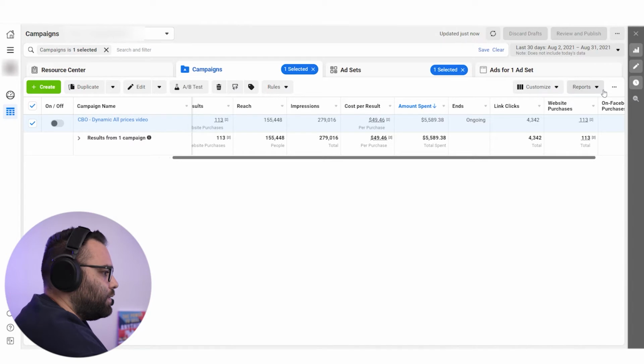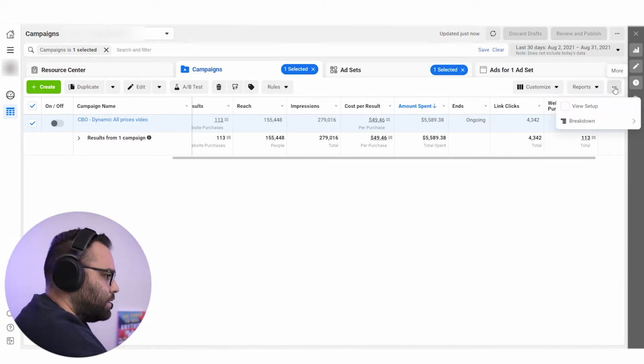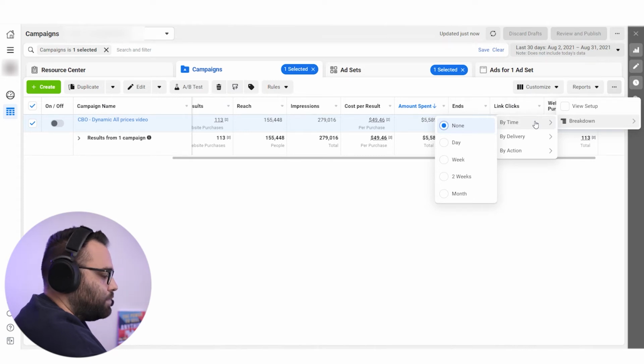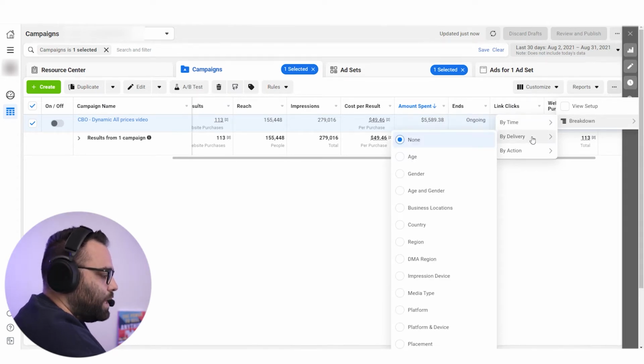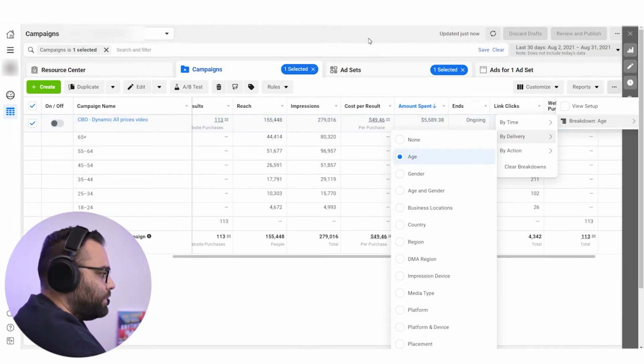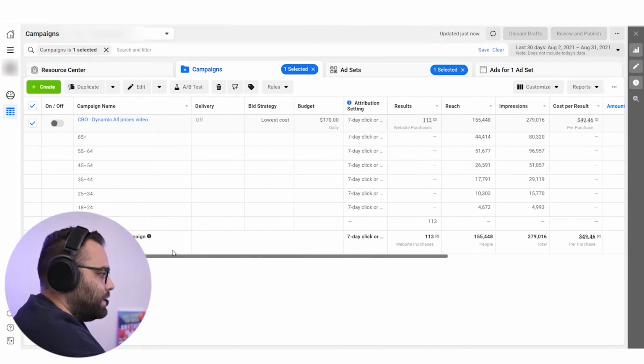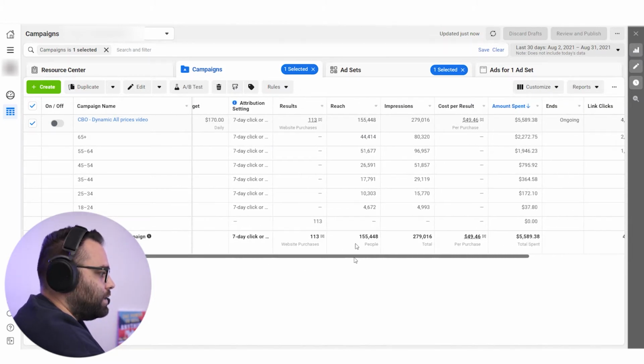If we come here on the dots, we can see the breakdown. If we see the breakdown by time, we don't want to see that, but we used to be able to see the age, gender, and country, and also very important, it was the placement, as I mentioned. So let's go on the age. What we can see here, nothing. We can see 0 results, okay? So we cannot understand where these 130 purchases are coming from which age.